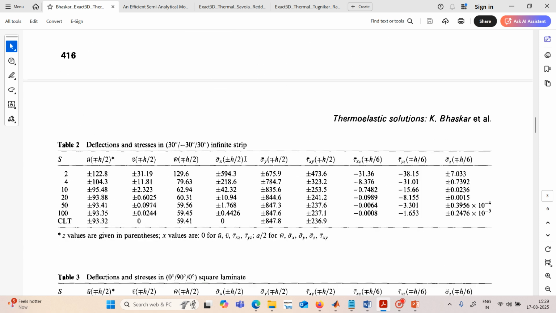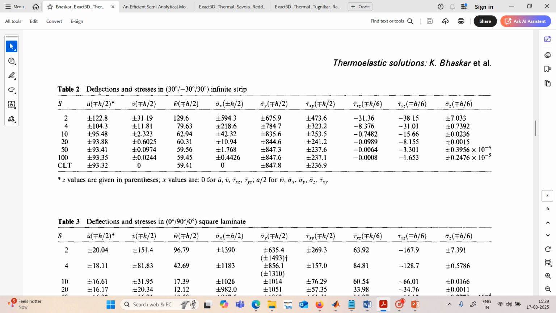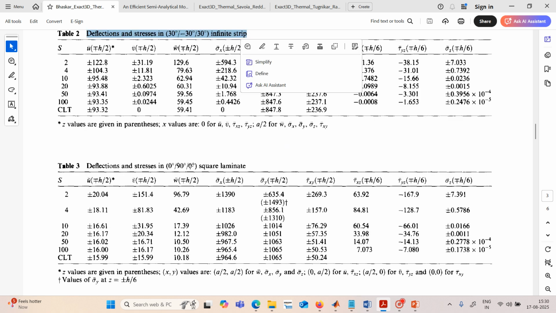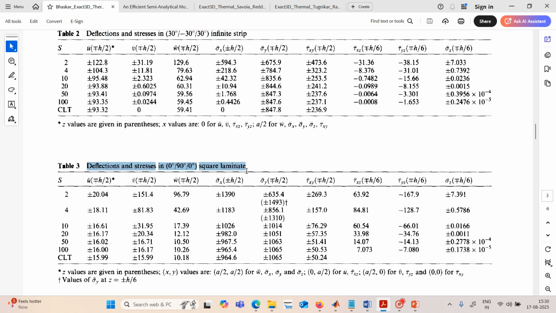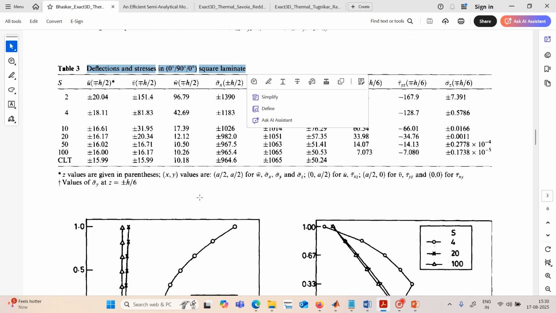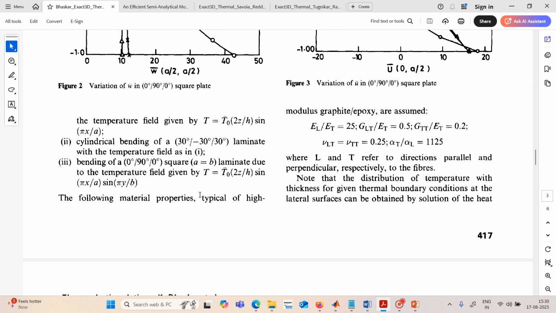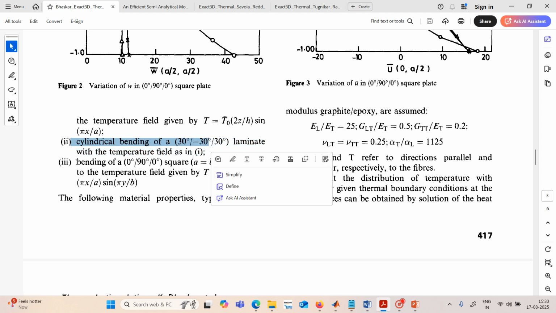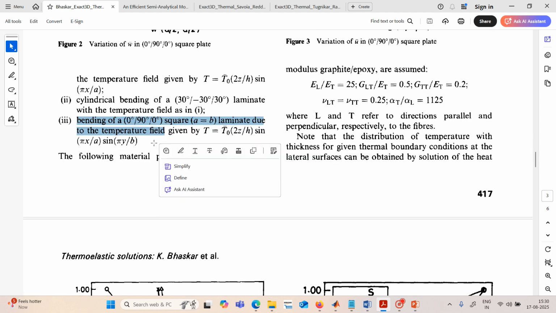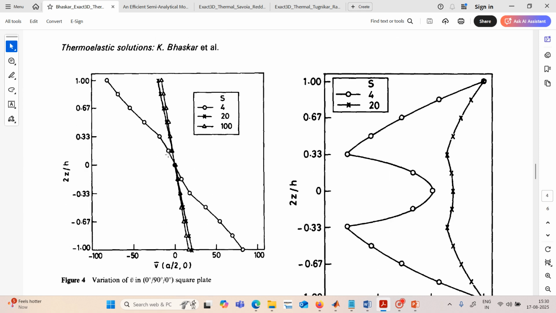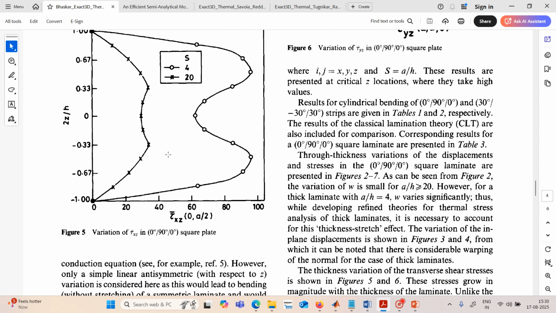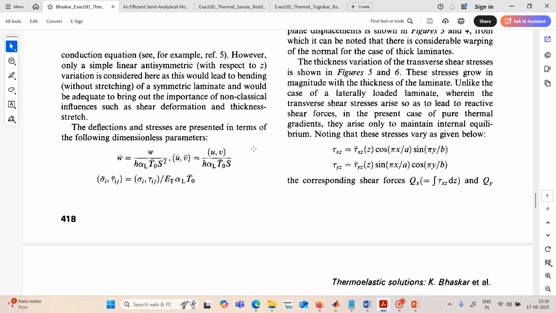Then this is for the symmetric angle-ply laminates, and the third one is for the bidirectional square laminate. Then you can see some plots also: the first one, the second one, and the third problem is for the bidirectional laminate. Finally he has given this, so this is the paper you can refer to for the comparison of the results.